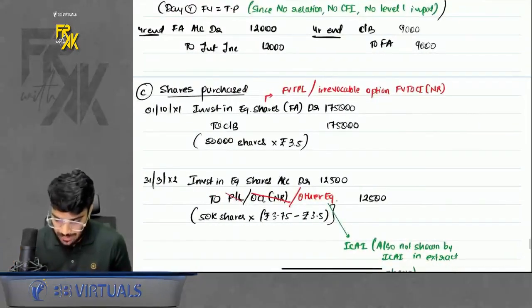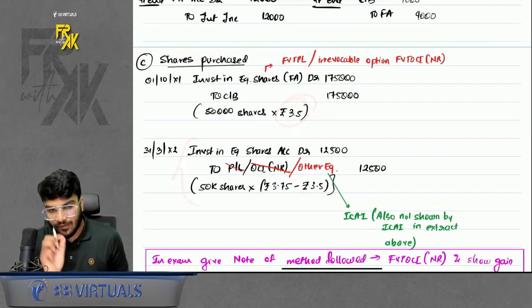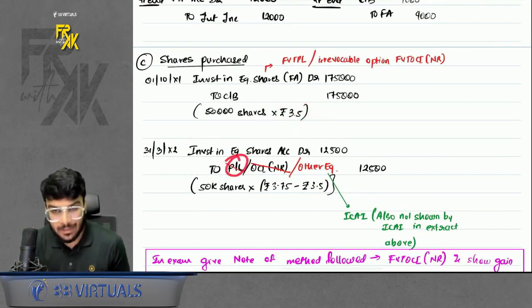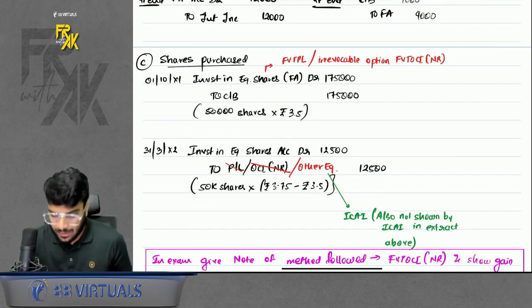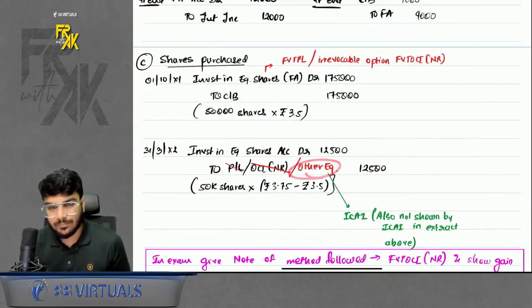Irrevocable option. So here we book the purchase first at 3.5, then whatever is the gain, if you are choosing FVTPL, you will book it in P&L. If you are choosing FVTOCI, you will book it in OCI. But what is done in this question is they have directly booked the gain in other equity. Why in other equity? Don't know.